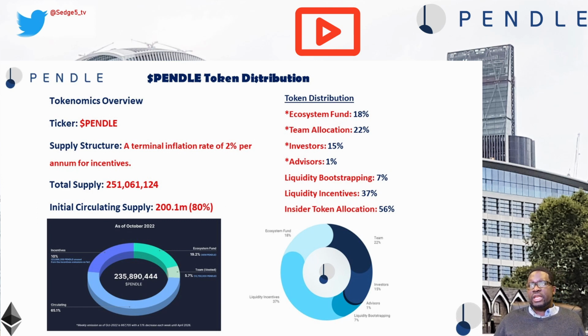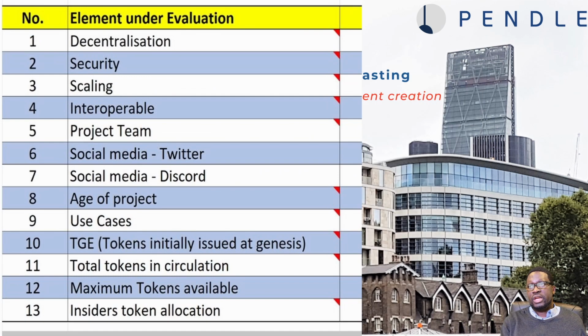Now, as I've already said, we apply 13 elements when we perform a DYOR risk evaluation to any crypto project, and here's a rundown again of the 13 elements. You've got decentralization, security, scaling, interoperability, project team, social media presence via Twitter, social media presence via Discord, age of the project, use cases, tokens issued at project launch, tokens in circulation at the point at which we are performing this video, maximum tokens available, as well as insider token allocation.